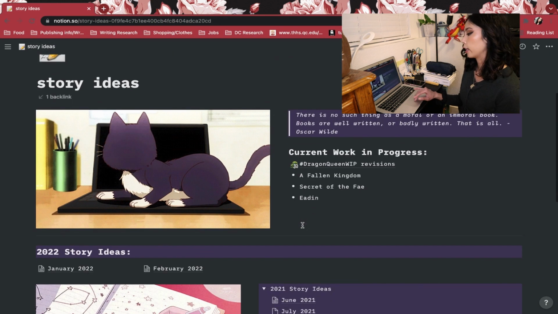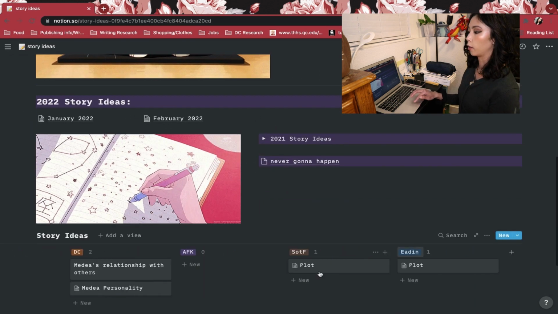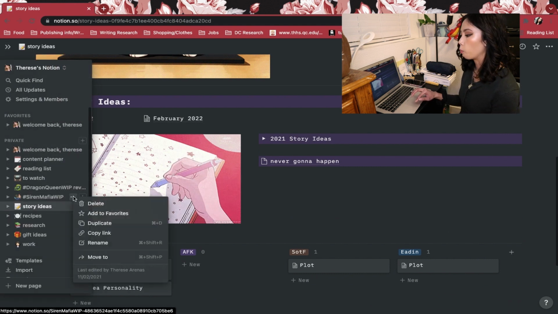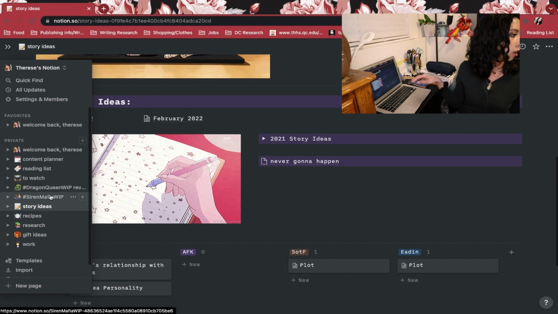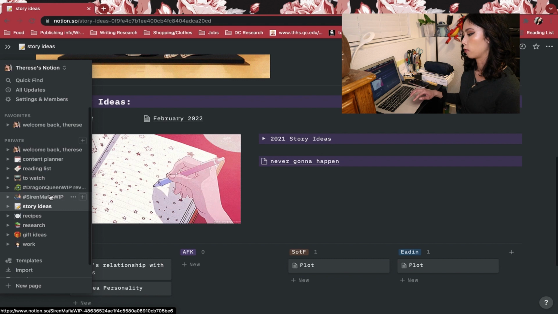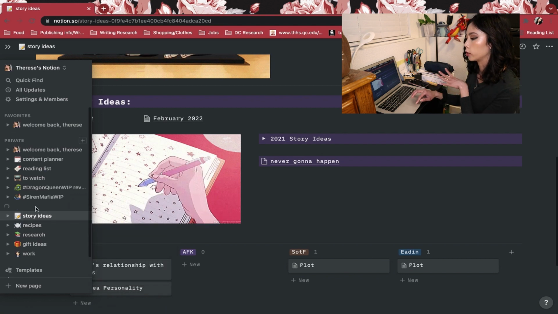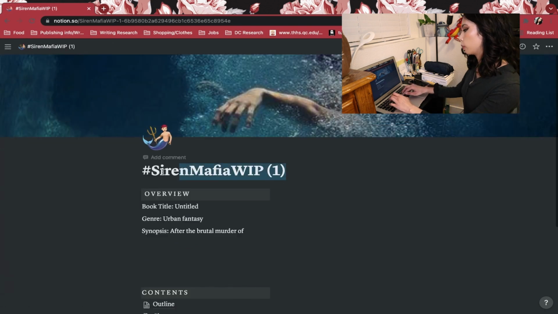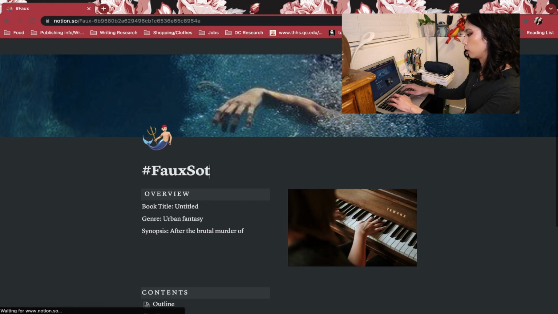Let's see, and then once all of this is done, like plotting, plots, characters, and all that stuff, I'll go ahead and create a board of its own that's going to be all about that specific story. So I'll just go ahead and duplicate this one, just so we can get a feel for it. I'll change it up. Hashtag faux story idea, because I don't know what else to call it.